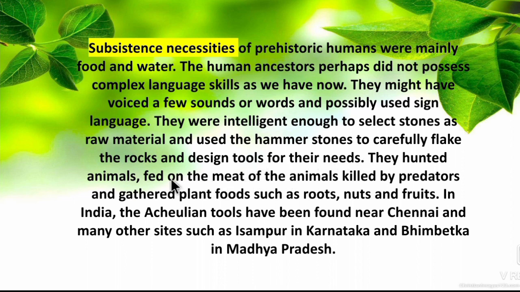And they hunted animals, fed on the meat of the animals killed by the predators, and gathered plant food such as roots, nuts and fruits. So they hunted the animals and also they ate the animals which were killed by some other wild animals. Predator means some man-eating animals. And they also gathered foods such as roots, nuts and fruits. And the Acheulian tools have been found near Chennai and many other sites such as Isampur in Karnataka, Bhimbetka in Madhya Pradesh.